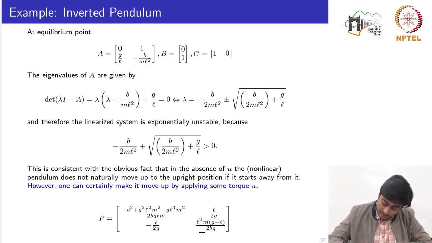If we compute the P matrix, though it is symmetric, it is not positive definite. So we see that the homogeneous system without applying any control signal is unstable. However, one can certainly make it move up by applying some torque or some control input U, which we will study in the next module about controllability and state feedback.